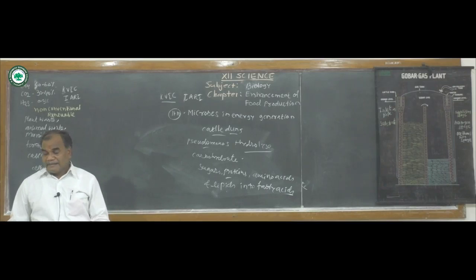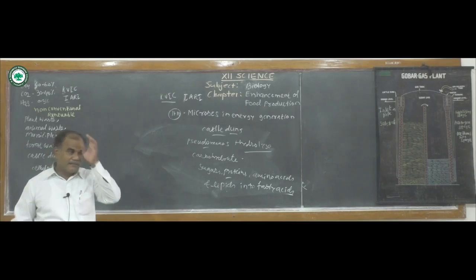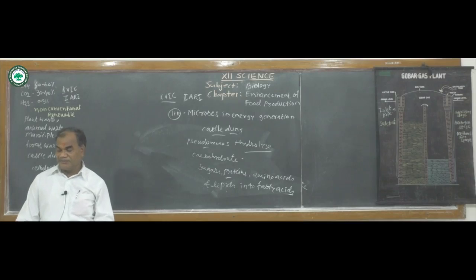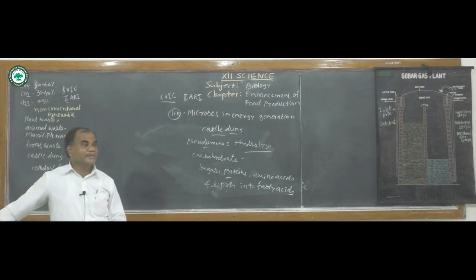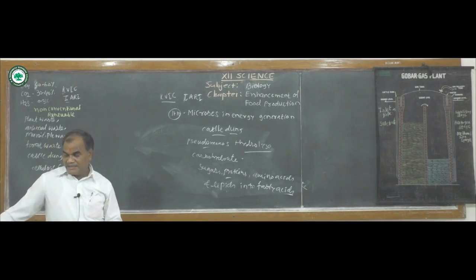The benefit is that it is a very cheap and safe renewable source of energy. Because cow dung is very easily available in our country, it is a cheap and safe renewable source of energy. It can be easily generated, stored and transported.